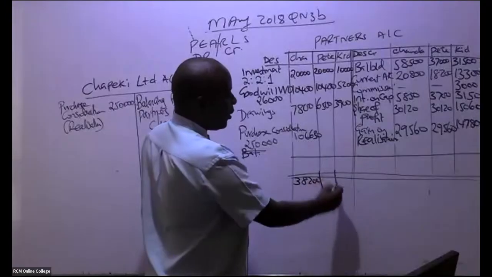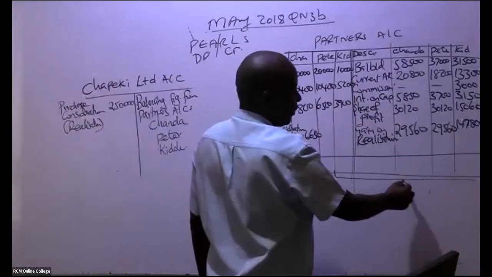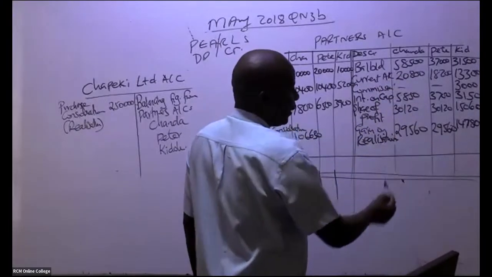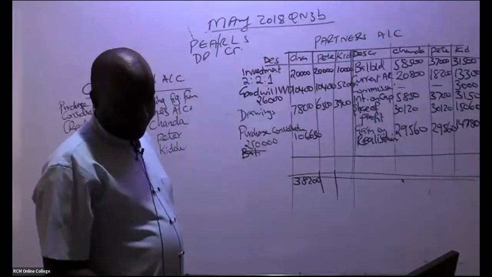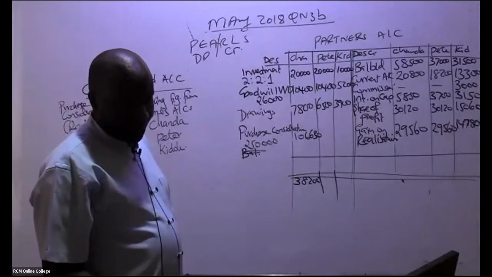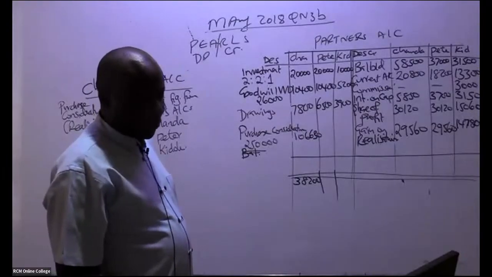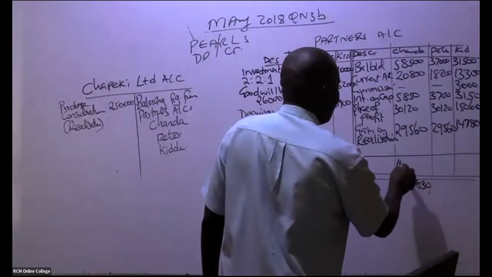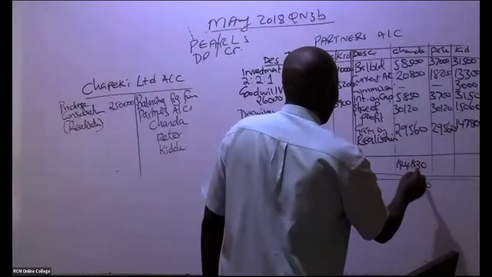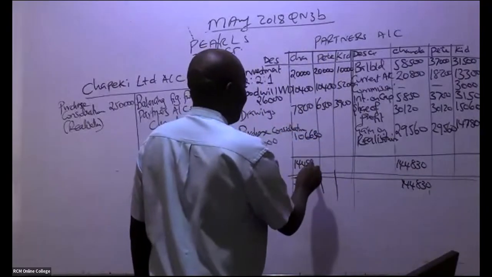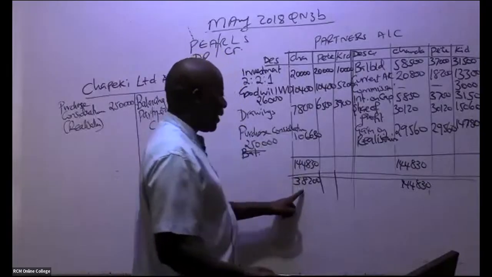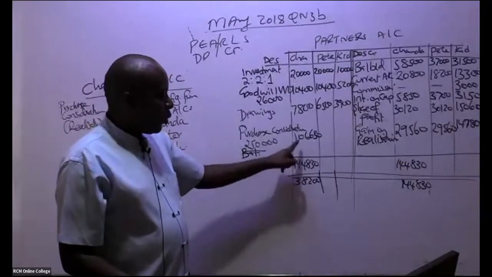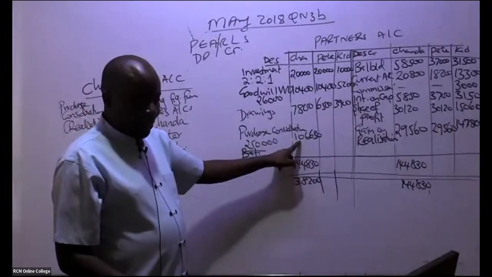How about this first ninja here? How much do we have when you add this and this? 144,830. So this 144,830 is bigger. So you subtract: you take this minus 38,200. Will we get this balancing figure?